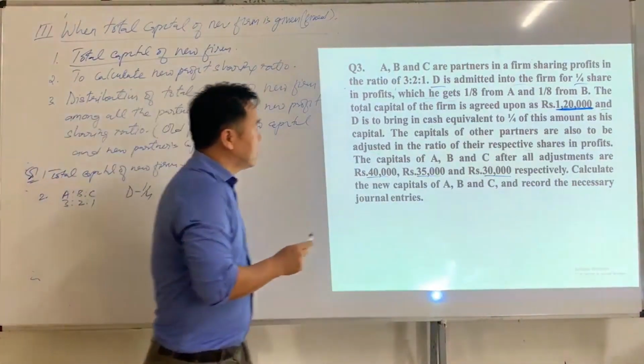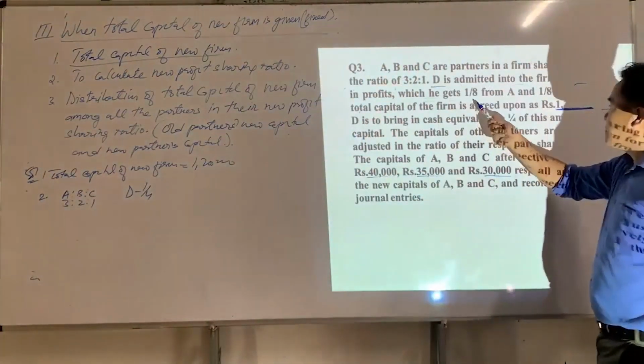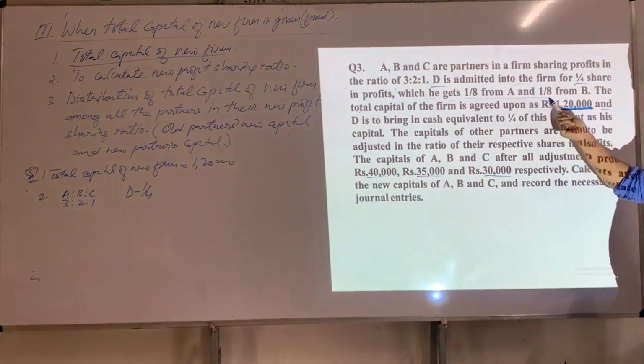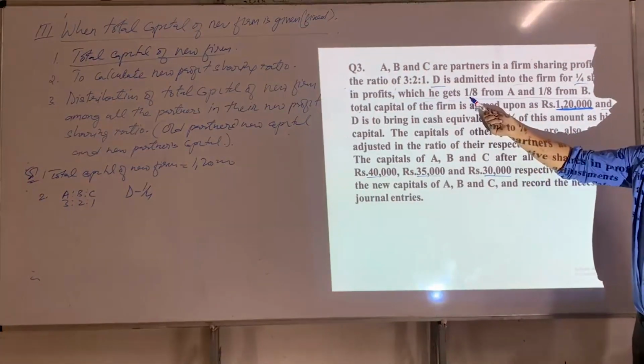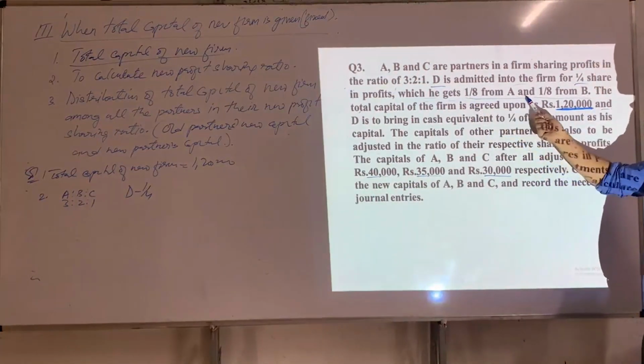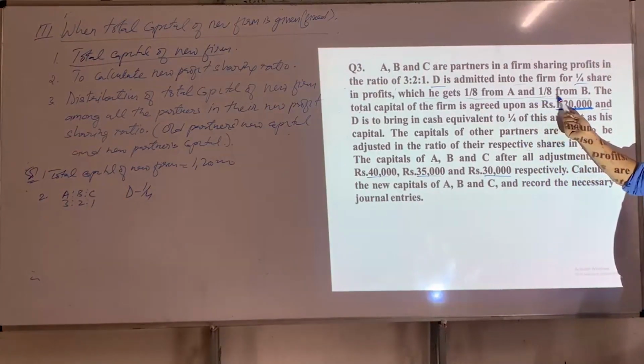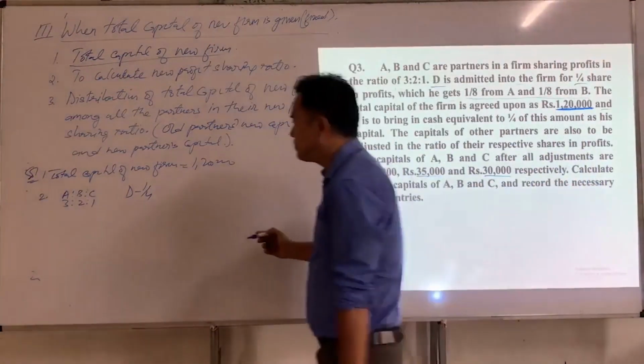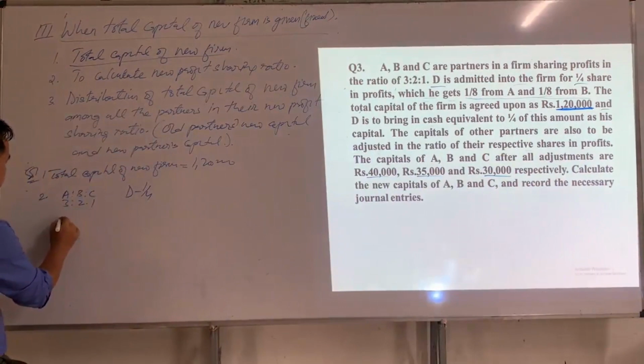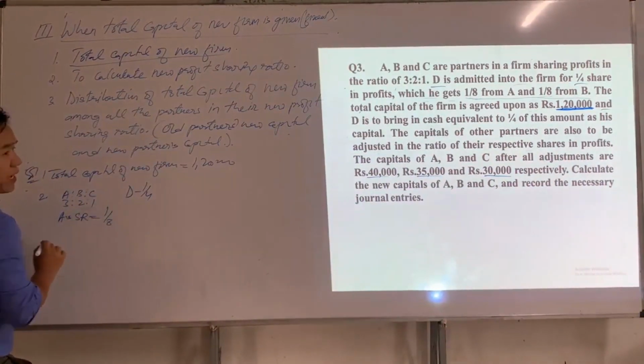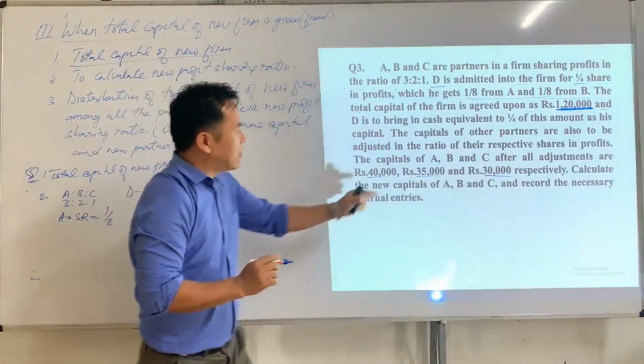Now here the information regarding sacrifice made by all partners is given. So here A sacrifices 1/8 and B sacrifices 1/8. So here first we have to find sacrificing ratio. So A's sacrificing ratio is 1/8. And what about B's sacrificing ratio?